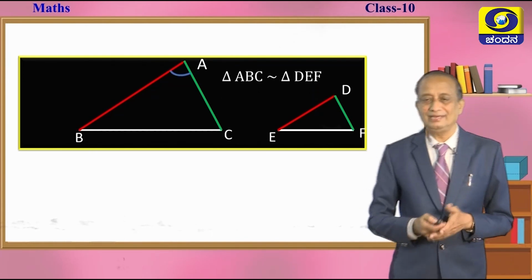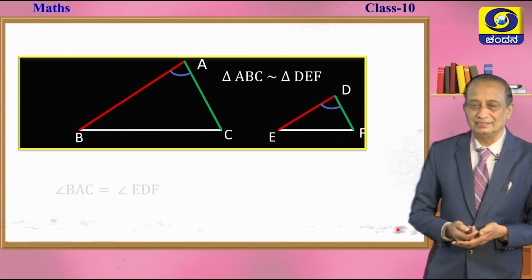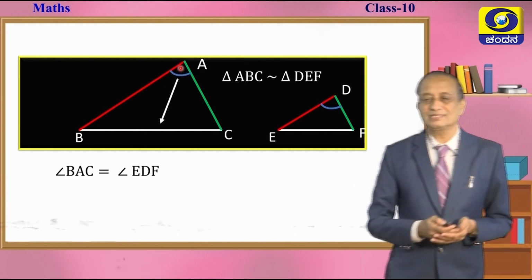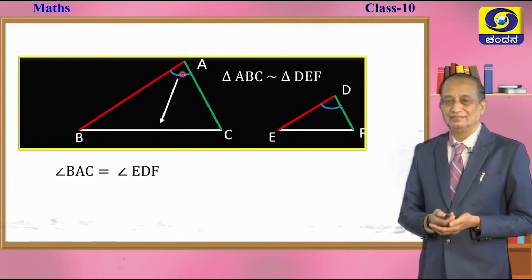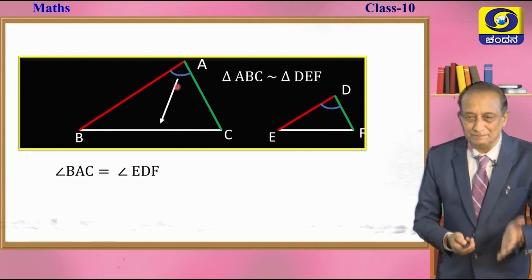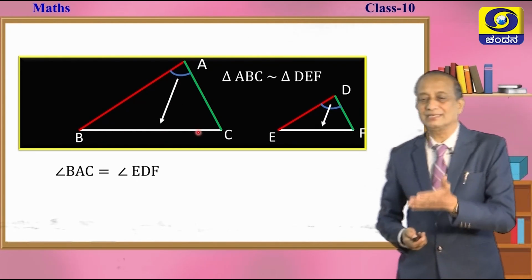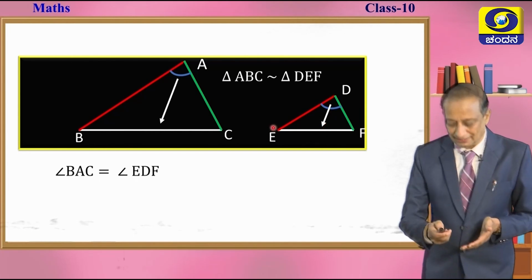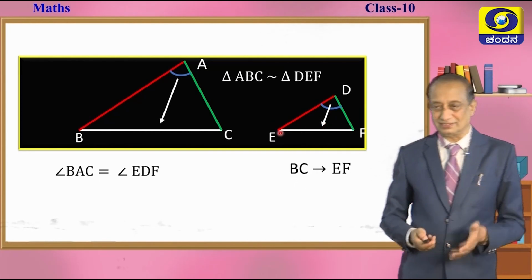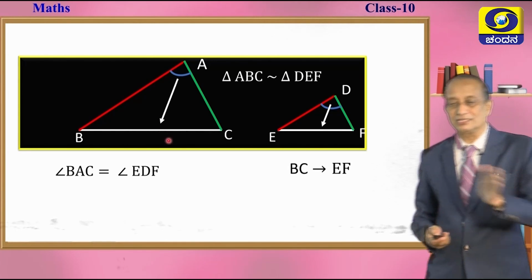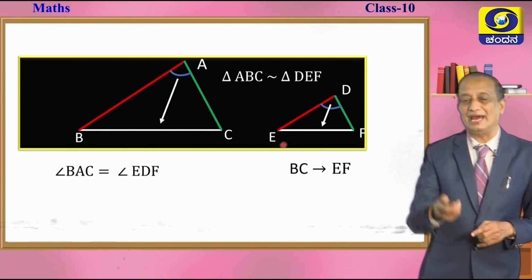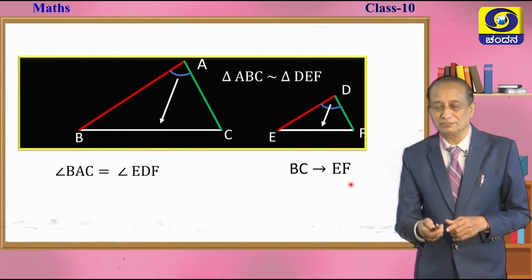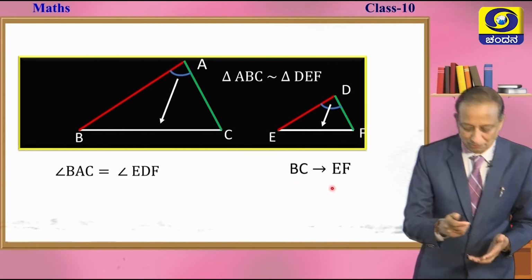Now, once again, here are two triangles which are equiangular. Look at the side facing angle A, children. Which is the side facing angle A? BC. Which is the side in triangle DEF facing angle D? It is called EF. So, we say BC corresponds to EF. That arrow mark shows that they are corresponding. BC corresponds to EF, they are called corresponding sides.